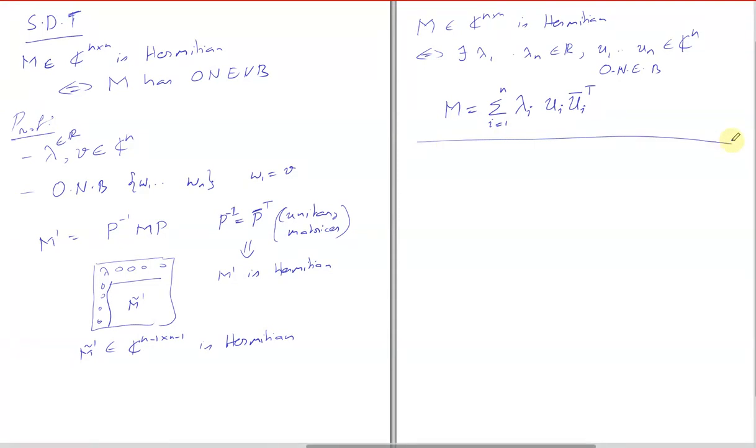Any questions? So each of these matrices is Hermitian. Yes, sir. Okay, so it works out. Fine. So we have generalized spectral decomposition to complex vector spaces. Now, what can we say about a general matrix?